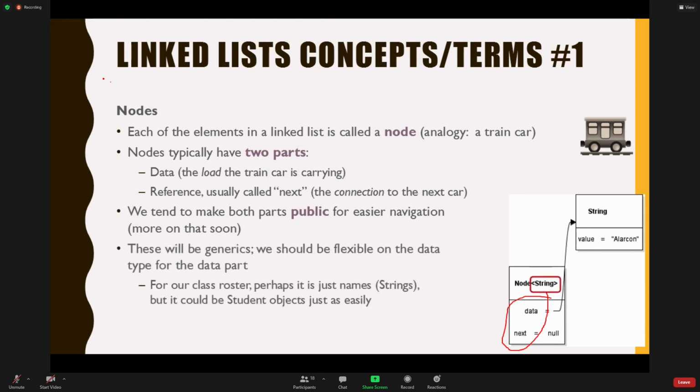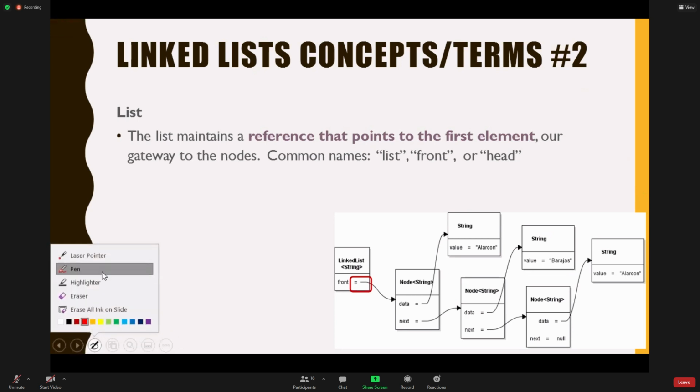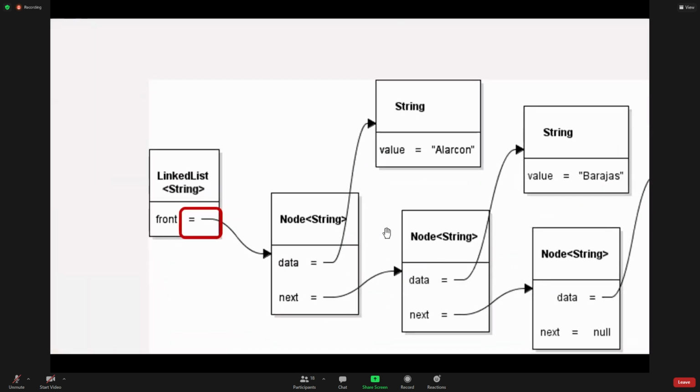Generics we just talked about. Okay, so we've covered that. All right, so we're not going to get too much beyond that, right? But let's just make sure that we understand the rest of the concepts, and then if we pick up tomorrow on that, that's great. So let's talk about this one then, and let me get rid of my pen for a second and go here. All right. So the other thing is, and we talked about this a little before, the linked list needs to maintain a reference that points to the first node.